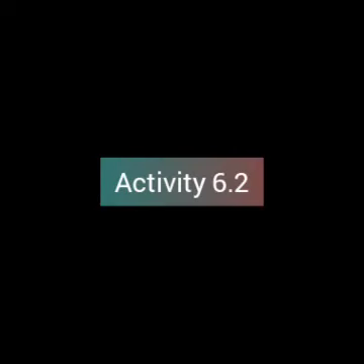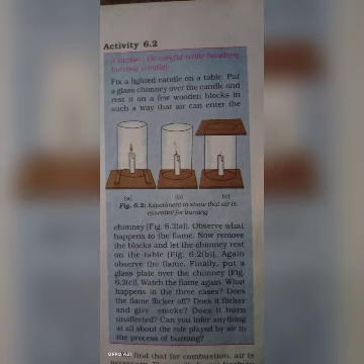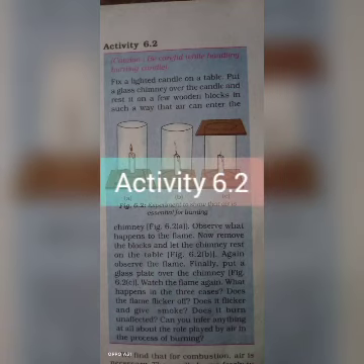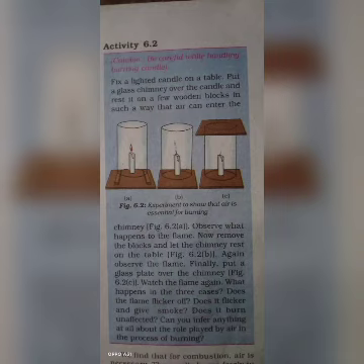Now let's see activity 6.2, which shows the necessary condition for combustion. Take a candle, light it and place it on a wooden table. Cover the candle with a glass chimney. The chimney is placed above two wooden blocks so that air can freely enter inside. In the first case, the candle will burn without any effect because air enters. In the second case, the wooden blocks are removed. When the air does not enter the chimney from below, the flame flickers and produces smoke.